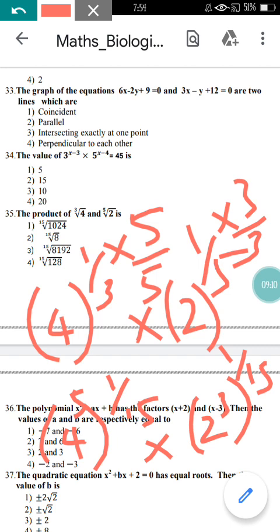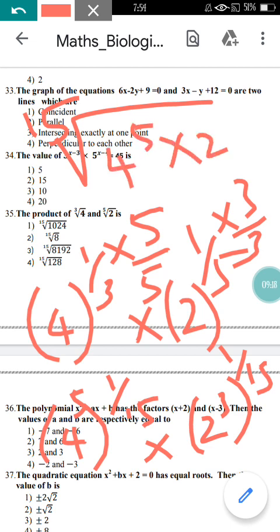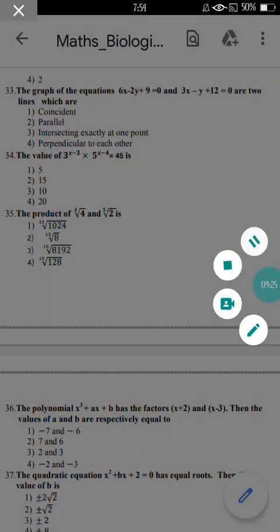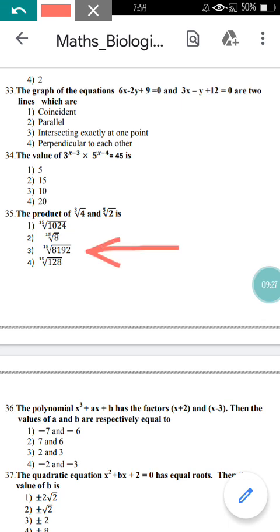So from here, 1 upon 15 is the common root, so here I can write the 15th root of 4 raised to 5 into 2 raised to 3. So here, if you write the values, you are going to get the right answer as option 3. Option 3 here is the correct option.